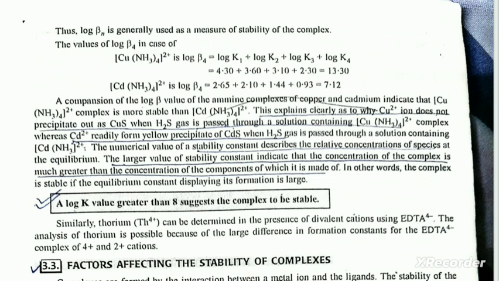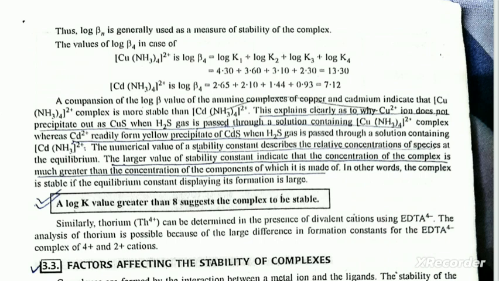The numerical value of the stability constant describes the relative concentration of species at equilibrium. A large value of the stability constant indicates that the concentration of the complex is much greater than the concentration of the components of which it is made. In other words, the complex is stable if the equilibrium constant for its formation is large. A log K value greater than 8 suggests that the complex is stable.